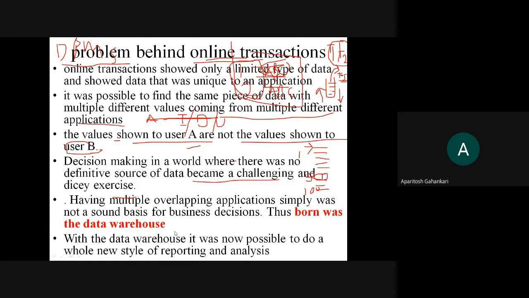Okay, so with the data warehouse, it was now possible to do a whole new style of reporting and analysis. Why? Because now maximum of the things were dependent on how the data is getting manipulated. Okay, so this is it.